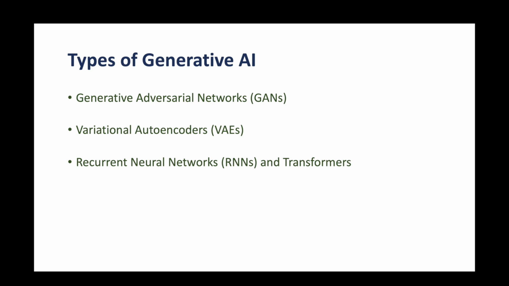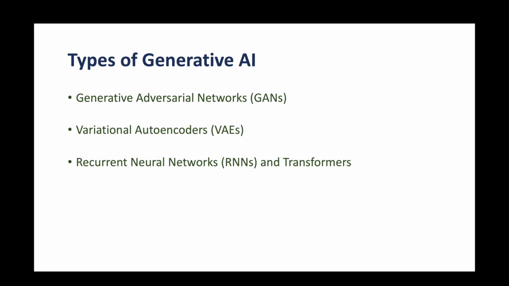Recurrent neural networks or RNNs and transformers. Recurrent neural networks and transformers are widely used architectures for sequence generation tasks such as text generation, music generation, and video frame prediction. RNNs, especially variants like long short term memory or LSTM and gated recurrent unit or GRU, are well suited for processing sequential data due to their ability to capture temporal dependencies.